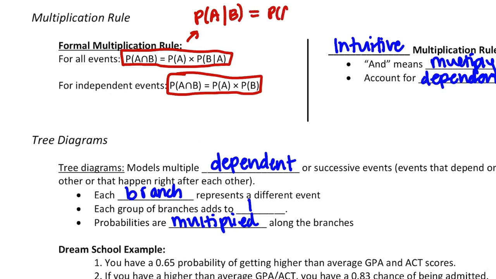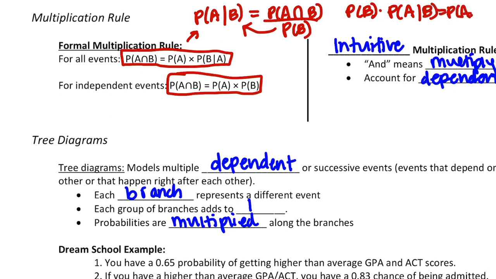We already know this rule. So if we solve for the P of A and B, then we just multiply this across, and it gets us P of B times P of A given B. And that is the same formula. So they equal the same thing.